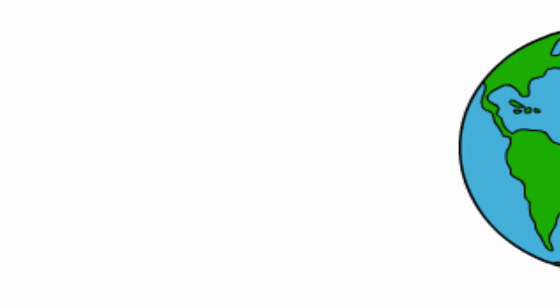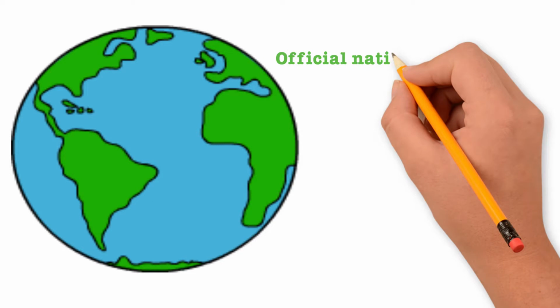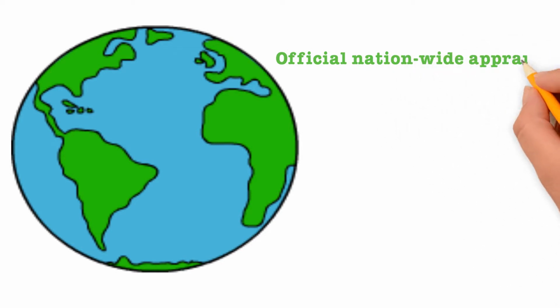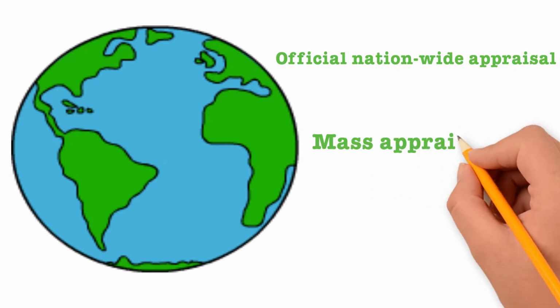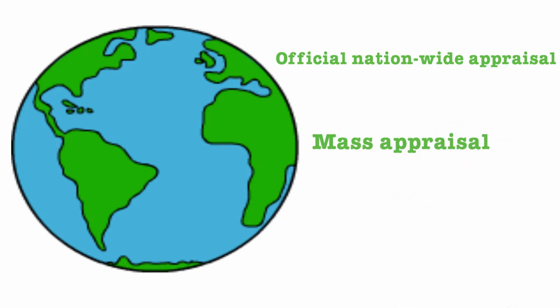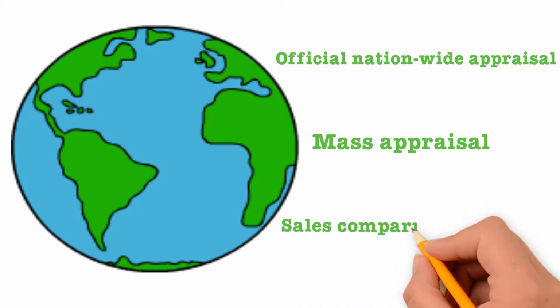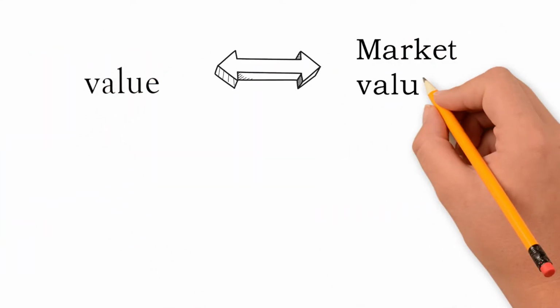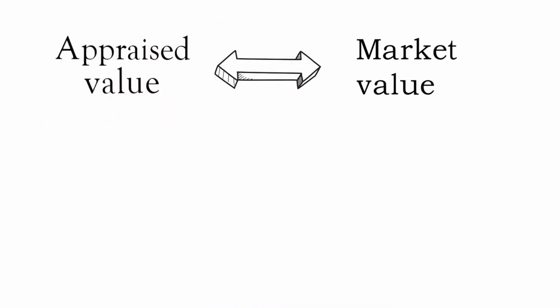Many countries in the world have an official appraised value for properties. This appraised value is determined through an official nationwide appraisal called mass appraisal or mass valuation. This video describes the mass appraisal process for parcels in Kosovo with the use of sales comparison method. The purpose of mass appraisal is to find a value that reflects the market value. This value is what we call the appraised value.